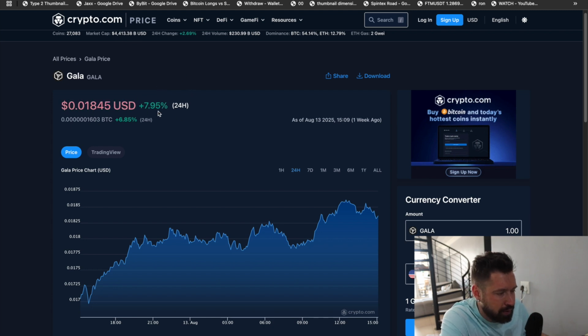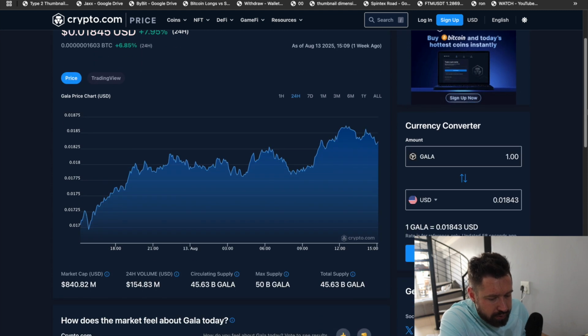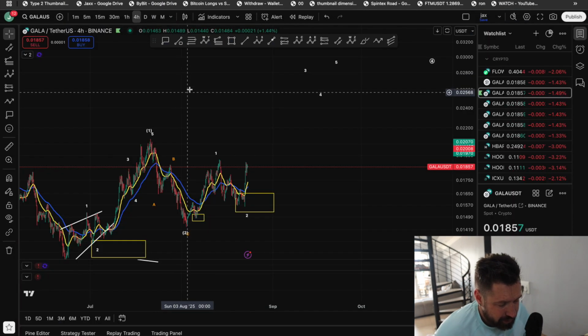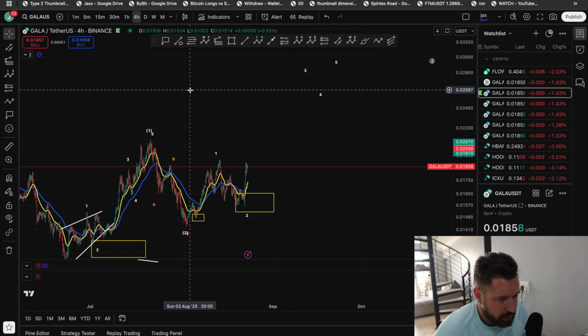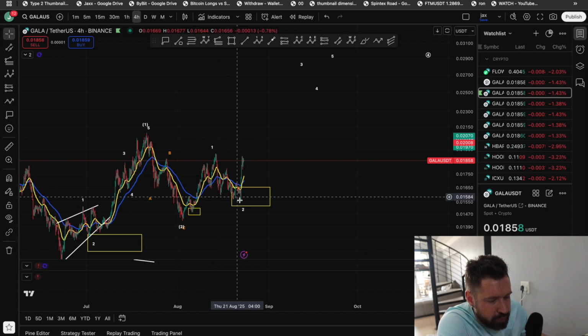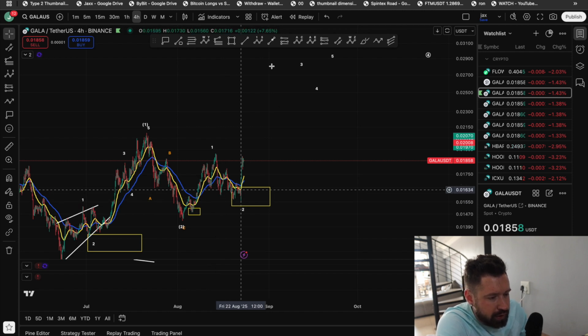0.018, up 8% in the last 24 hours. Market cap 840 million, 24-hour volume 154 million. So we're up. I'm updating my Discord daily, except on weekends, although I did update a bit today. So perfectly bounced, perfectly retraced into our wave 2 pullback zone. And now we're seeing a nice bounce to the upside.